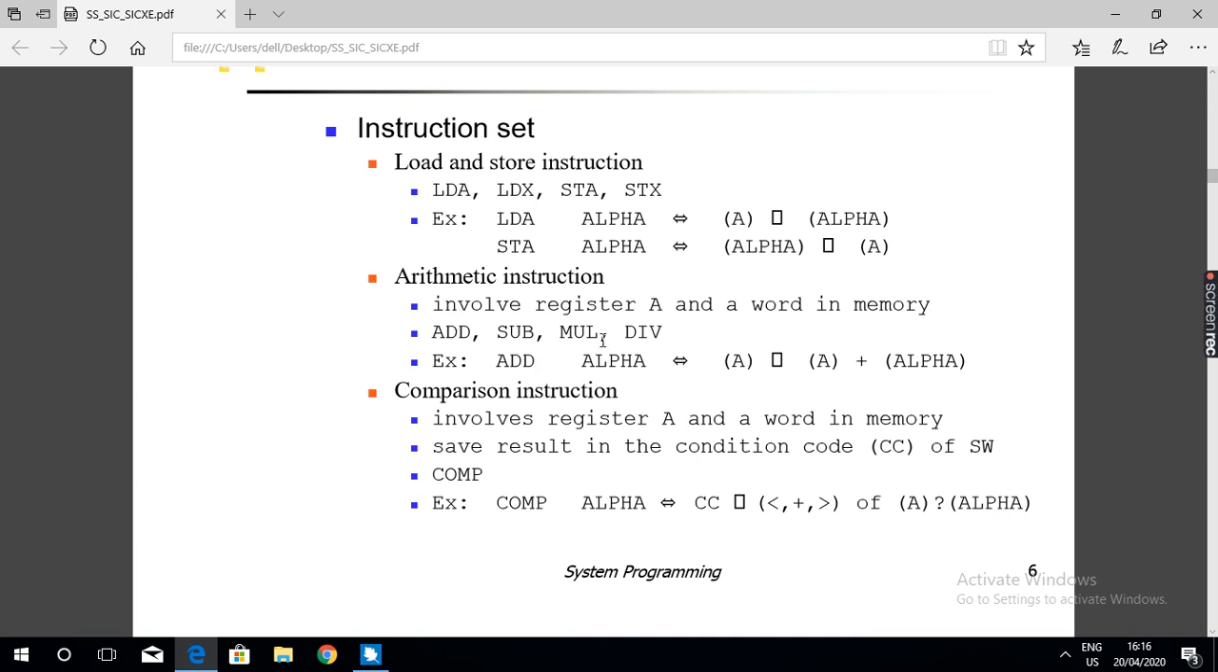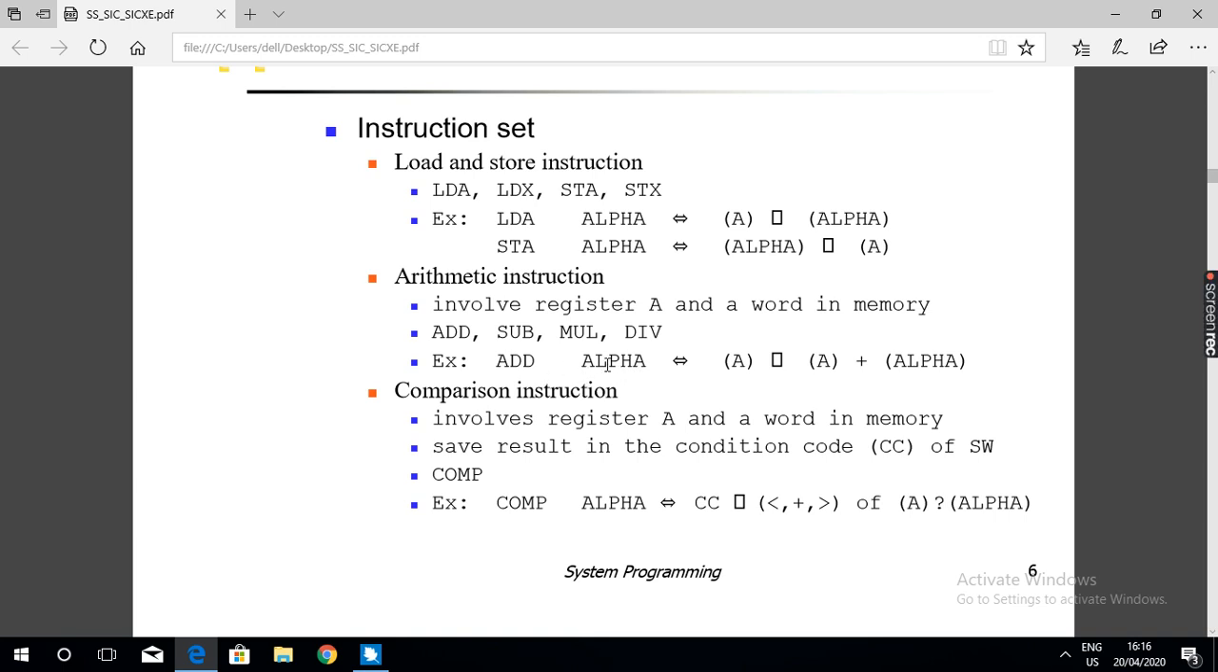So here, every instruction has register A, that is accumulator, and a word in memory. Each word occupies 3 bytes. If you want to store each integer value, 3 memory locations are required. For example, see the add instruction, ADD alpha. Alpha means memory location. So every instruction will have register A and a word in memory.